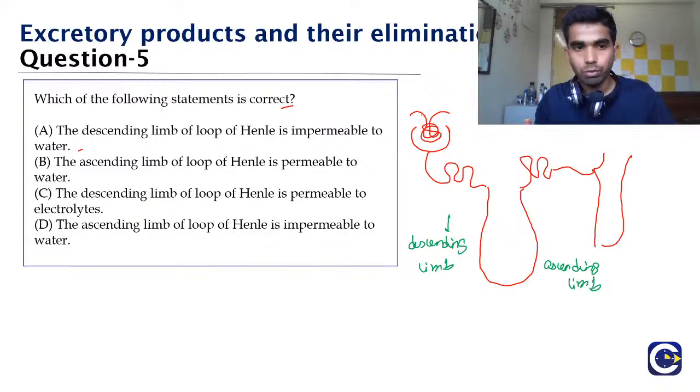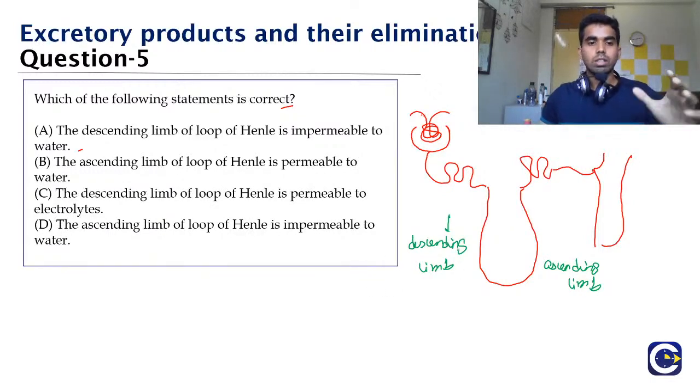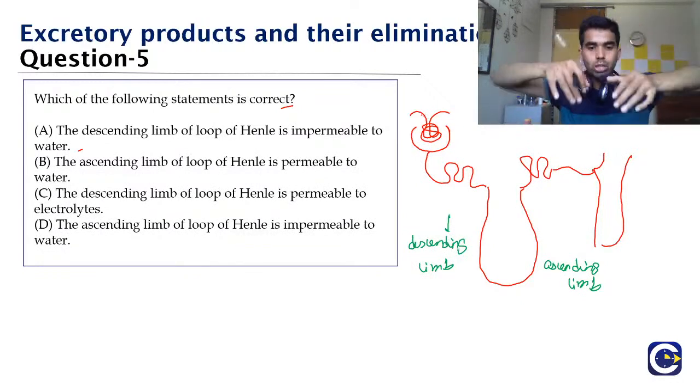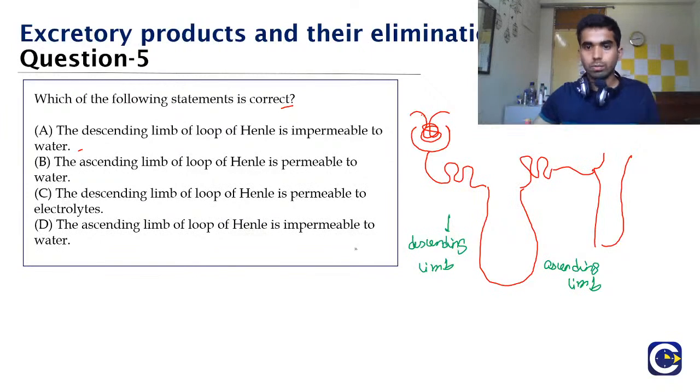Yes, Lake Priya, you are studying very well, I guess. So see, in the descending limb, when the urine goes down, the nephron tries to remove the water. So the water goes down, and that is why the descending limb is permeable to water. And after that, when the urine goes up, it is permeable to the electrolytes.